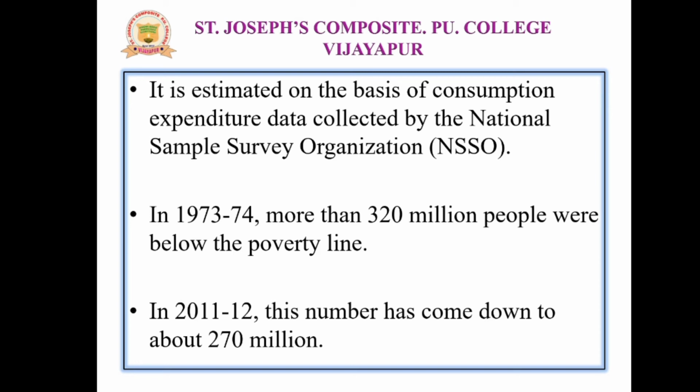In 1973-74, more than 320 million people were below the poverty line. So remember, in 2011-12, this number has come down to about 270 million.